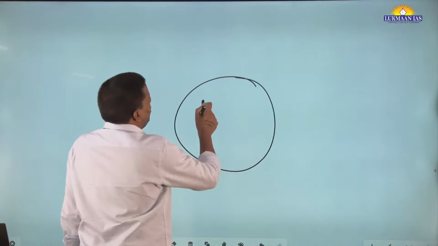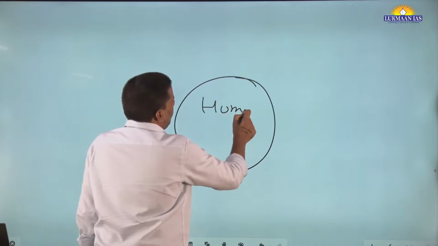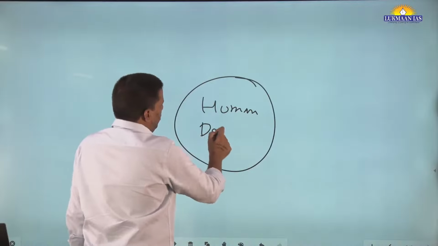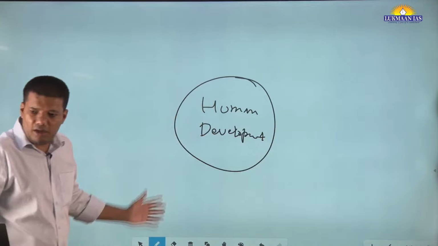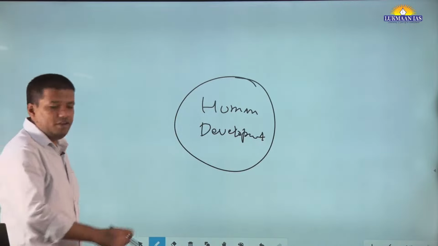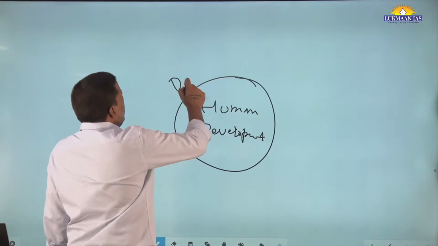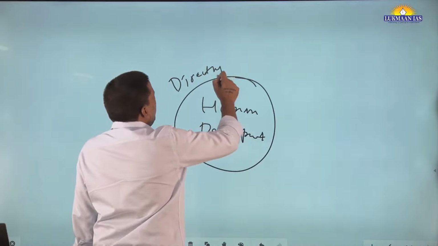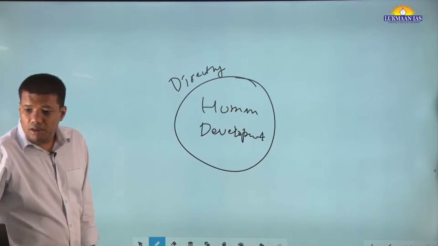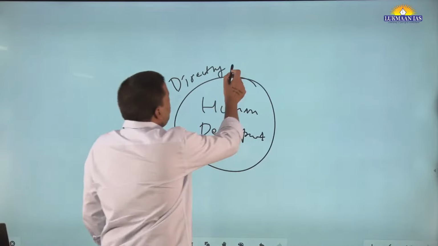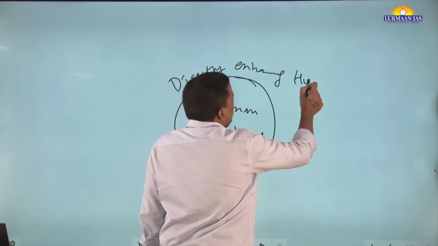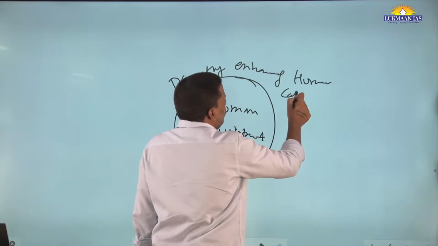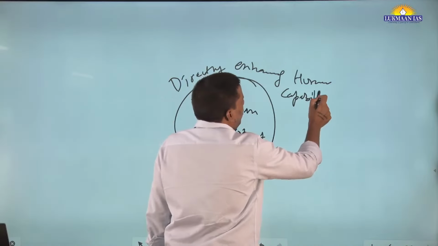Human development, and once you make the diagram, your definition is also complete, right? This is directly enhancing human capabilities.